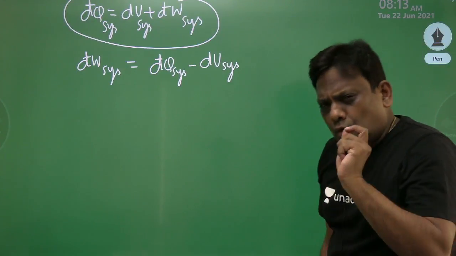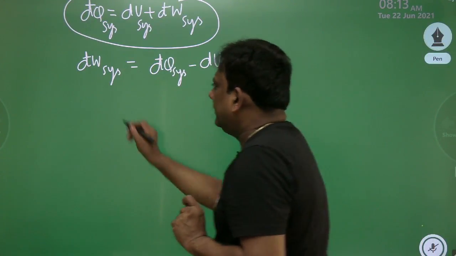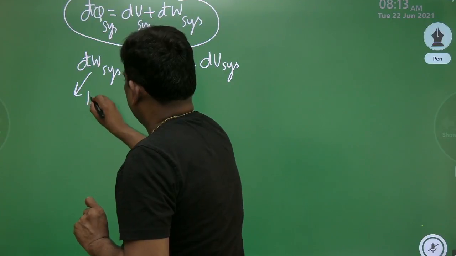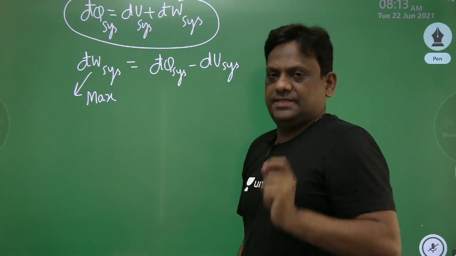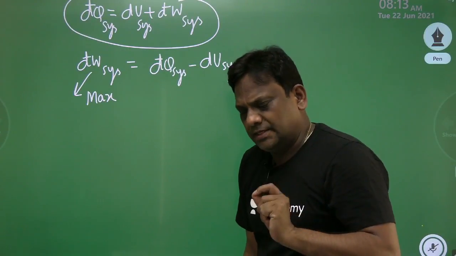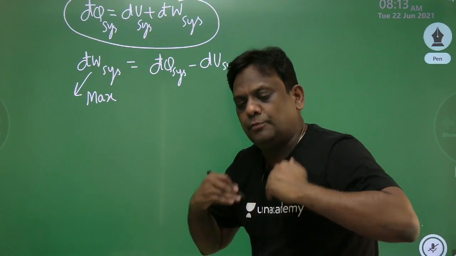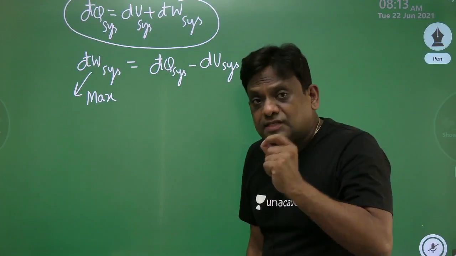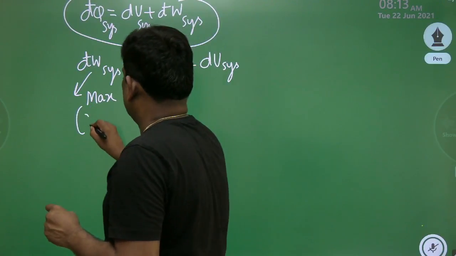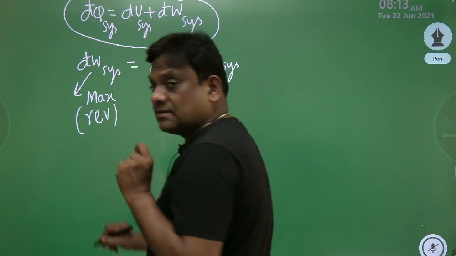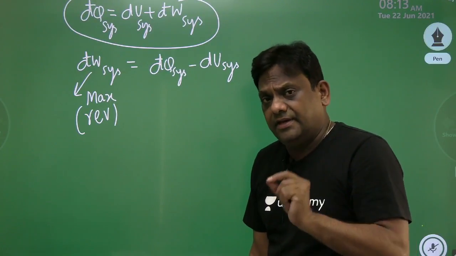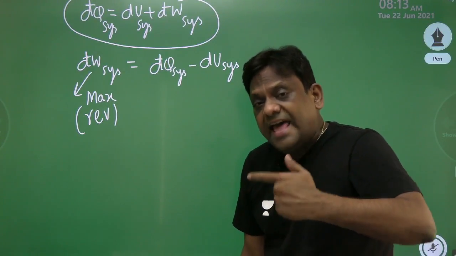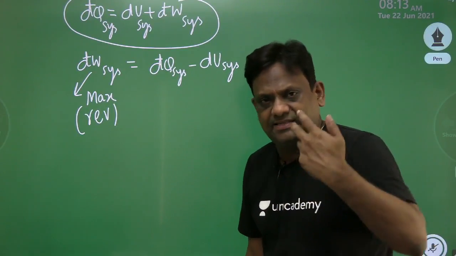Now, you know very well, I want this work to be maximum. That is maximum work for a closed system. My dear students, if you want the work to be maximum, the process has to be reversible. We have already studied in basic thermodynamics that reversible processes are efficient processes. That's why you get maximum work.